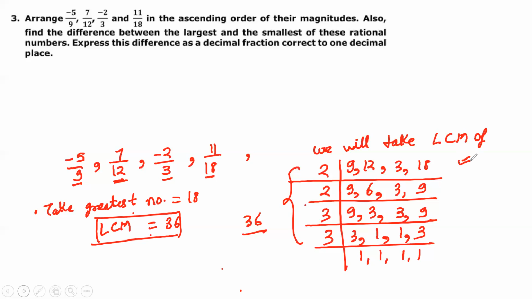Now I will try to make all the denominators equal to 36. For that, -5/9, I will write as 4 into 4.